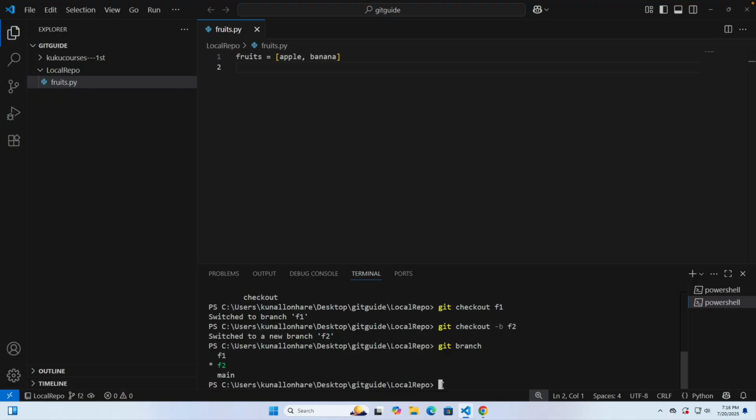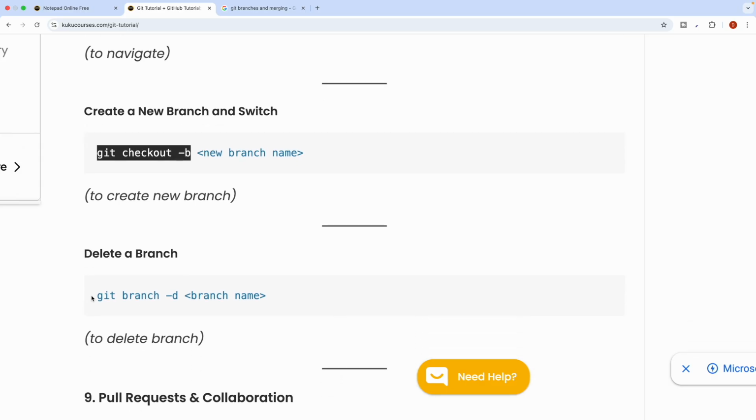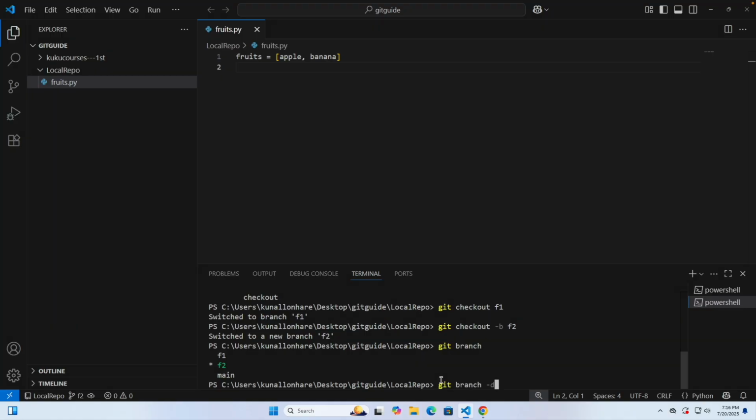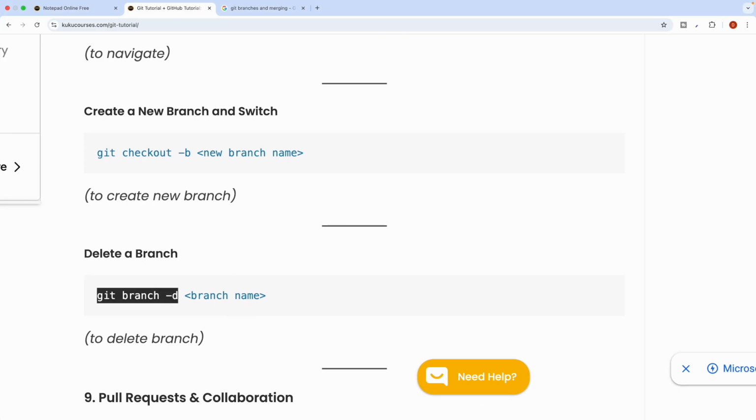Now let's say I want to delete some branch, okay. For delete also we have this one, git branch -d, and then you have to put the branch name. Now here let's say currently f2 branch is active, and if you try to delete f2, click on enter. It will not do that. It will show you an error, it cannot delete, because currently f2 is active. So if you want to delete f2, first you have to switch to some other branch.